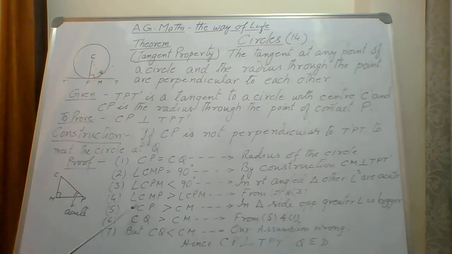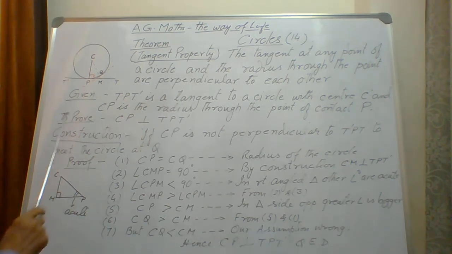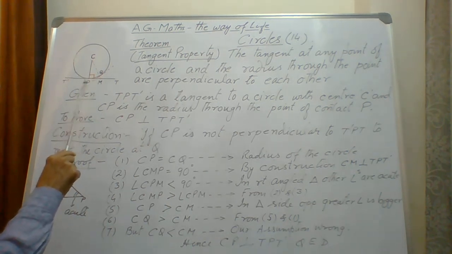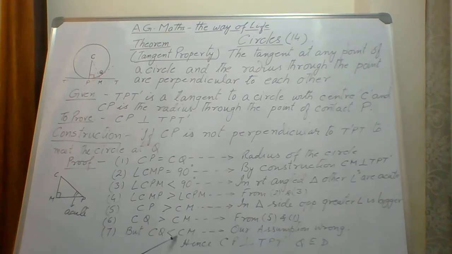From 5 and 1, I can combine and write that CQ is greater than CM. But CQ is smaller than CM, right? So our assumption that CP is not perpendicular was wrong. So what is the counter argument? That CP is perpendicular to T P T dash.